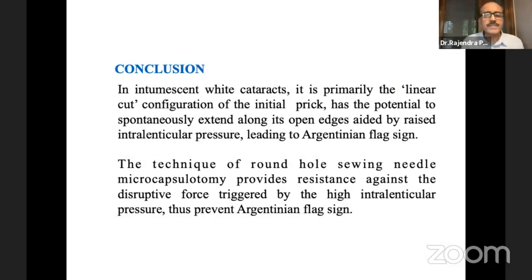To conclude, in intumescent white cataracts, it's primarily the linear cut configuration of the initial prick that has the potential to spontaneously extend along its open edges, aided by raised interlenticular pressure, leading to Argentinian flag sign. The technique of round hole sieving needle microcapsulotomy provides resistance against the disruptive force triggered by the high interlenticular pressure, thus preventing Argentinian flag sign.